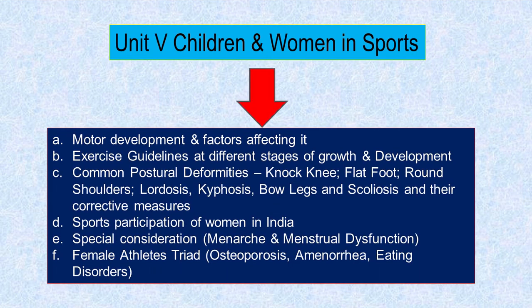Next, unit number 5, children and women in sports. In this unit, we are going to understand motor development and factors affecting it, exercise guidelines at different stages of growth and development, common postural deformities like knock knee, flat foot, round shoulders, lordosis, kyphosis, bow legs and scoliosis and their corrective measures, sports participation of women in India, special considerations like menstrual dysfunction and menarche, female athlete triad, osteoporosis, eating disorders.